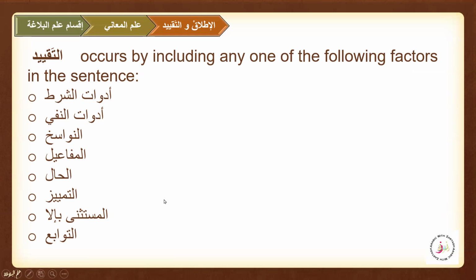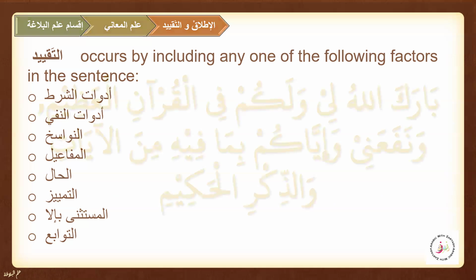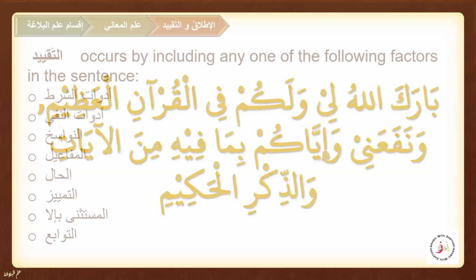So they can be adwat al-shart, they can be adwat al-nafi, they can be nawasikh, there are maf'ulat, hal, tamyiz, tawabi, all the things that are quyud, they create restriction. And that means we have this taqeed when any jumla has other than musnad and musnad ilay, there are other things that can be related to both of them, that can be related to musnad, that can be related to musnad ilay. So this is a brief introduction to al-itlaq wa taqeed.